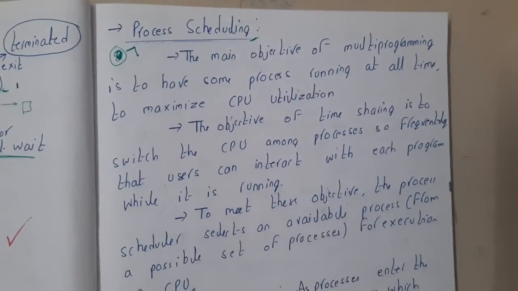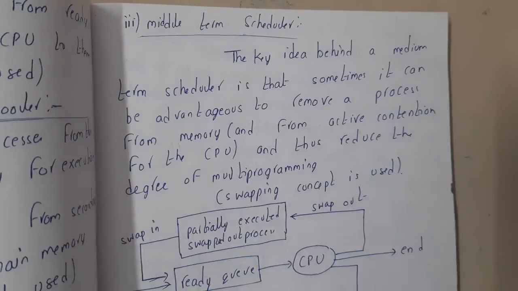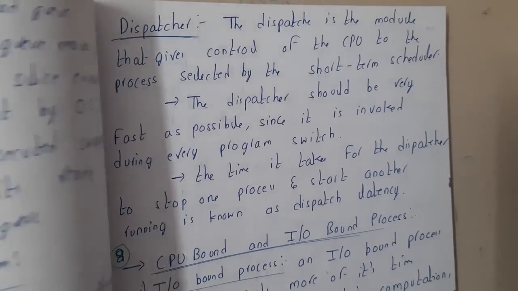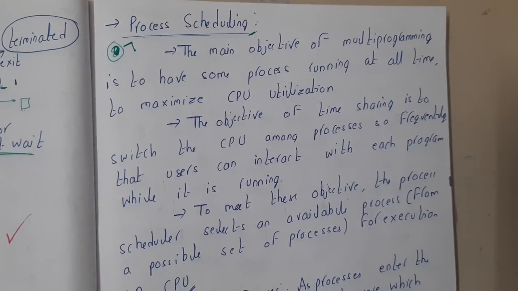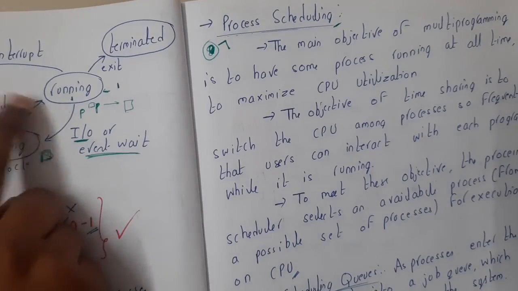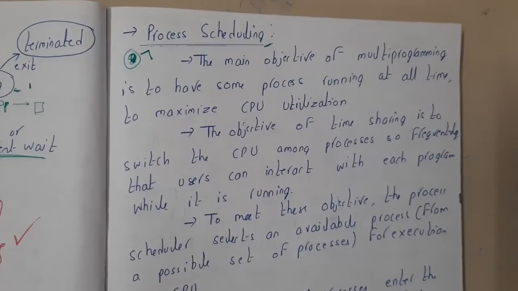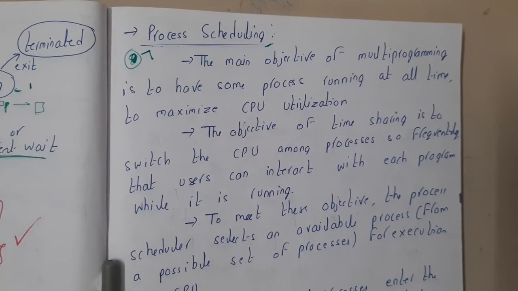That is what we'll be discussing in the next lecture, on what basis we can do this, and after that we'll discuss the different methods which can be applied to do this transfer from the ready to running state. Got it? I hope everyone got a clear idea of this. In the next lecture, let us start the discussion about process scheduling. Let us meet in the next lecture.